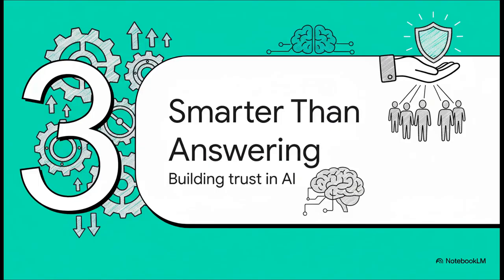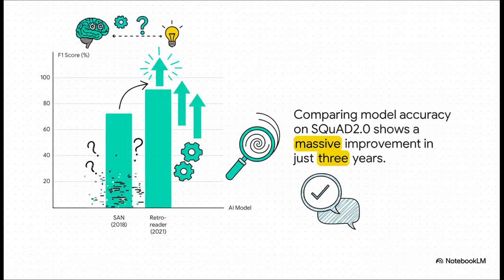So, why does all this matter? I mean, this research isn't just some academic exercise. It's all about a fundamental goal, building AI systems that we can actually, truly trust, especially when the stakes are really high. And the progress has been, well, remarkable. This chart shows what's called the F1 score, which is basically just a measure of accuracy. Back in 2018, a model called SAN was scoring around 73% on this tough SQuAD 2.0 test. But just 3 years later, a newer model jumped all the way to over 91%. That is a massive leap in performance, and it shows just how effective these new training methods really are.